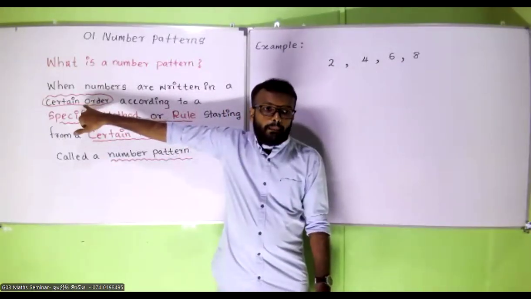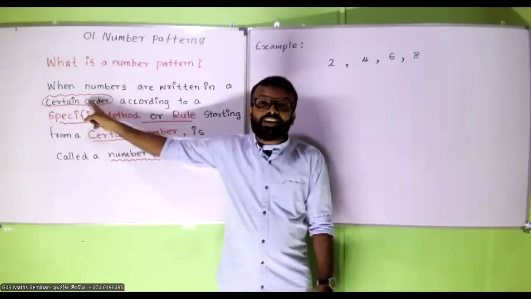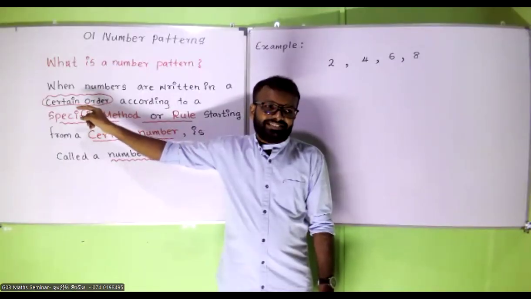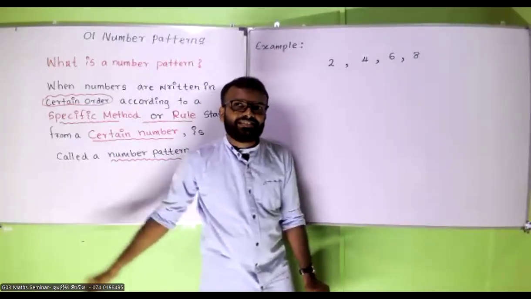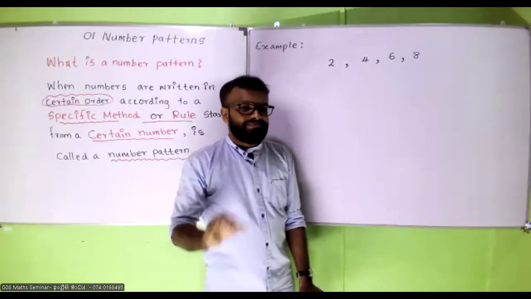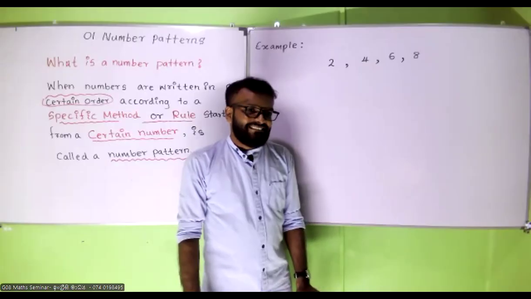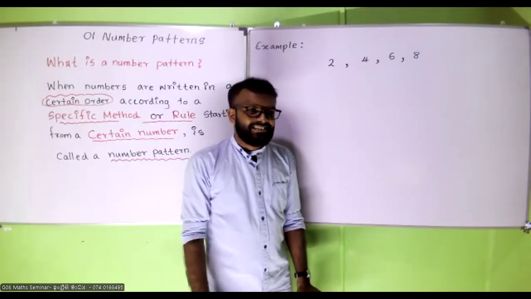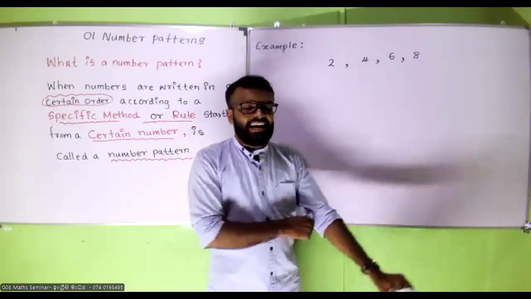2 by 2. Even numbers. Multiples of 4. No. Order. Even numbers. Yeah, I am asking what is the certain order of this number pattern? Multiples of 2. Even number. No. Ascending order. Yeah, ascending order.